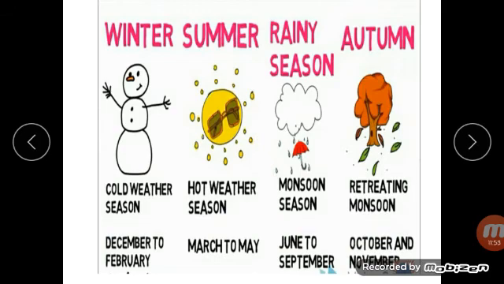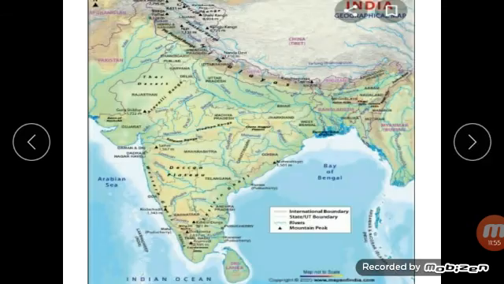During the rainy season, winds blow from the Arabian Sea and the Bay of Bengal towards the land, from both sides.